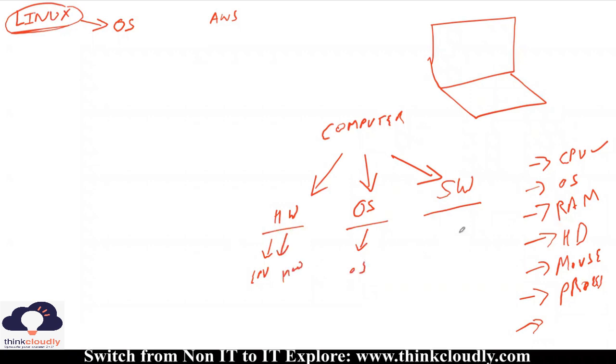When you say Zoom application, where do you think it falls? You have Google Chrome. What do you think, guys? Software. Now I tell you one thing, guys. You understand what hardware is, because it is the thing which you can see and touch.